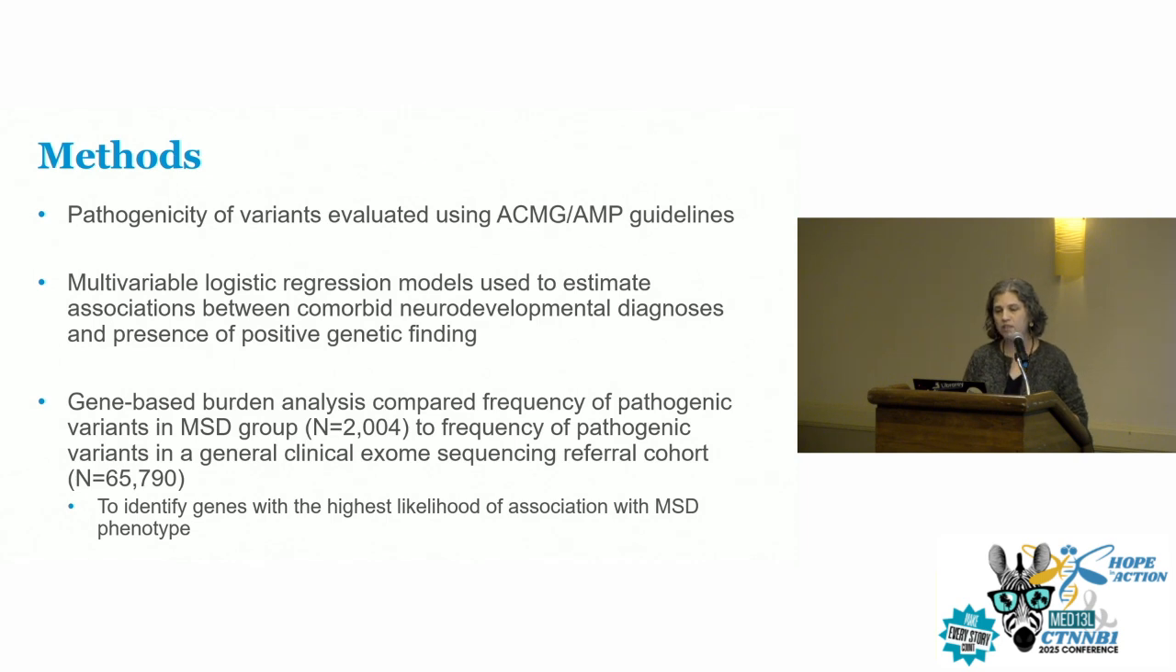And then the other thing we did was something called a gene-based burden analysis. Essentially, we wanted to look at the motor speech disorder kids and the genes that shook out in that analysis, and then compare that frequency to the much larger clinical exome sequencing population of kids who went and got exome sequencing for any indication. So not specifically motor speech disorders, but just neurodevelopmental disabilities in general. And the reason for this is we really wanted to identify those genes that had the highest likelihood of a specific association with the motor speech phenotype above and beyond just the risk for neurodevelopmental disorders more generally.